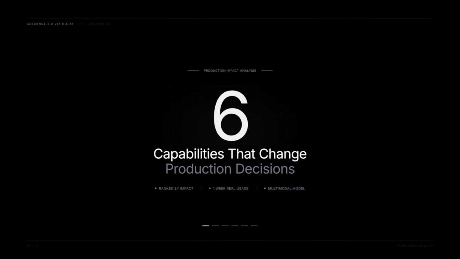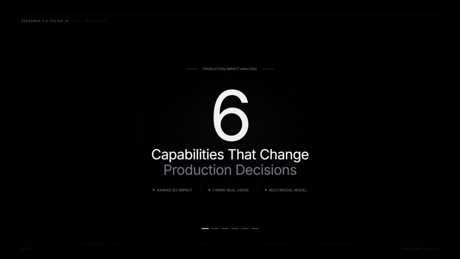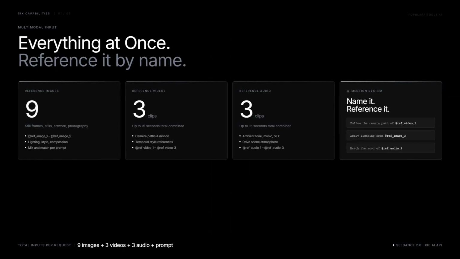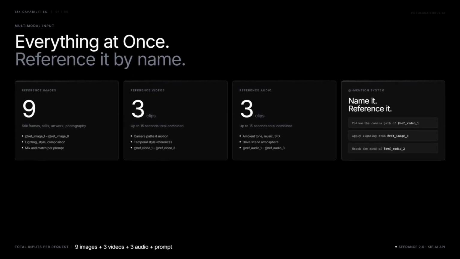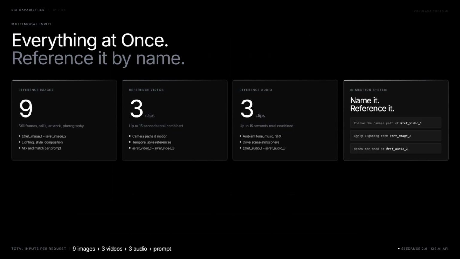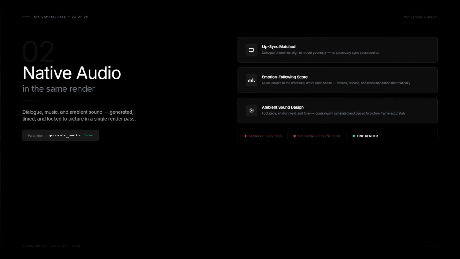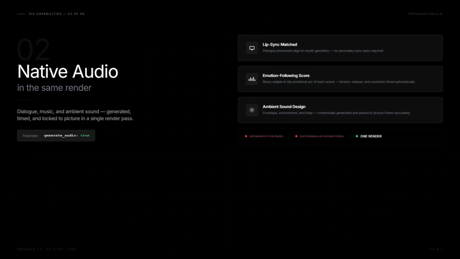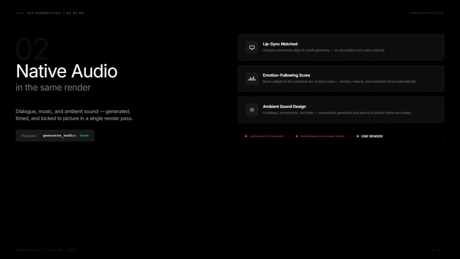After a week of real usage, 6 features matter. Everything else is details. First, multimodal input. Up to 9 reference images, 3 videos, 3 audio clips, plus the prompt, and you can name them in the prompt, like follow the camera path of ref video 1. Apply the lighting from ref image 3. Super clean. Second, native audio. Set generate audio to true, and you get dialogue that matches the mouth, footsteps that hit when feet hit the ground, music that follows the emotion. No separate TTS pass, no lip sync tool, one render.